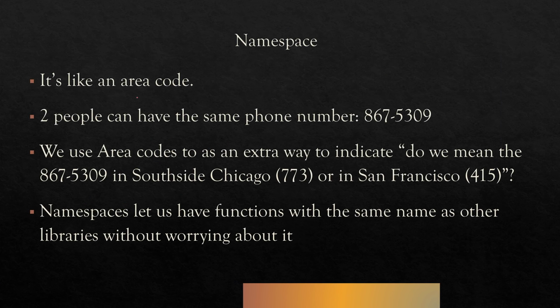So a namespace is kind of like an area code. So with a phone number, you could have two people with the exact same phone number. There's just some random numbers here. We use area codes as an extra way to indicate, hey, do we mean the 867-5309 that's in Southside Chicago or in San Francisco? So we would say 773-867-5309, so on and so forth. Namespaces are the same way. They're like area codes.